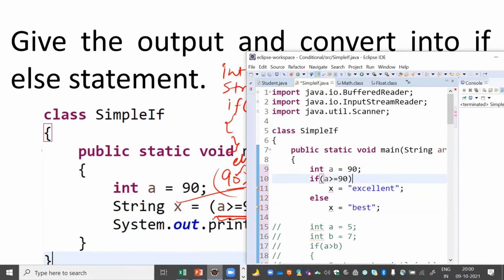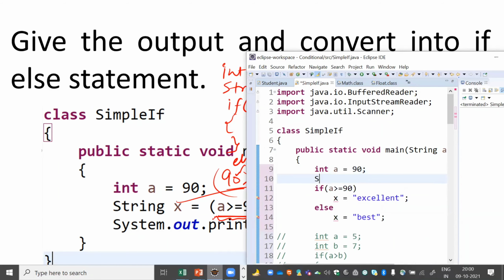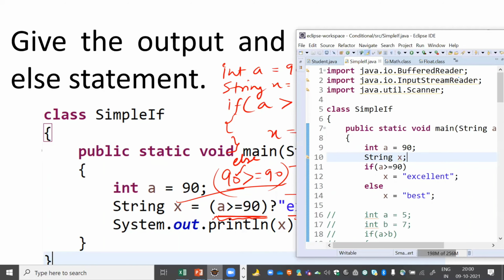Now comes the thing that your variable x should be declared first of all. So here I am declaring the variable. So this is how we will be doing the conversion. I hope कि इस conversion में आपको किसी भी दिक्कत नहीं होगी. First of all you have to take this int a equal to 90 that I have written at the top. So here I can see that x is declared as a string type variable.